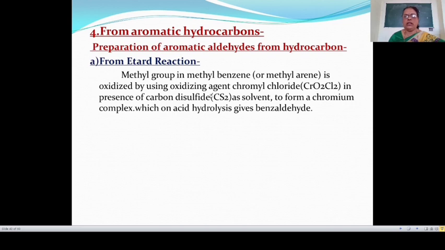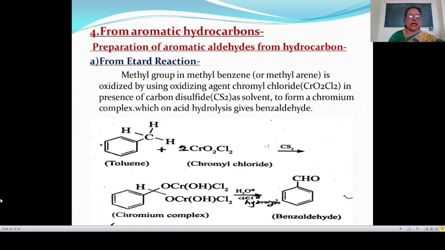Remember this formula, that is chromyl chloride CrO2Cl2 in presence of carbon disulfide, that is CS2, as a solvent to form chromium complex, and which on acid hydrolysis then gives benzaldehyde. Now let's see example. Here toluene formula is CH3 group attached to this benzene ring. Then name of this formula is toluene, or this is also known as methyl benzene.